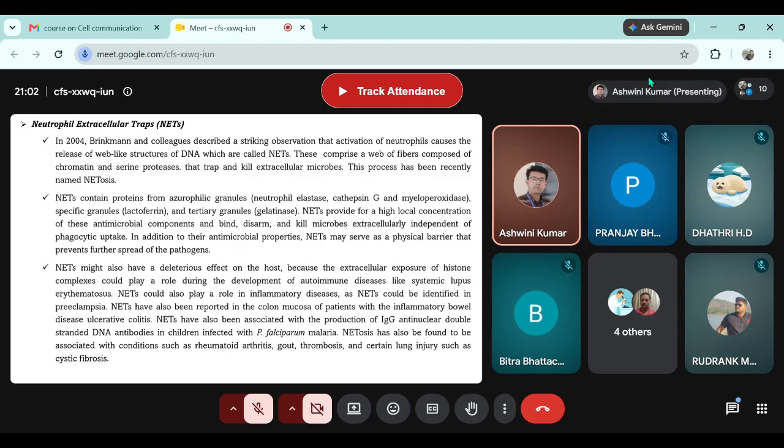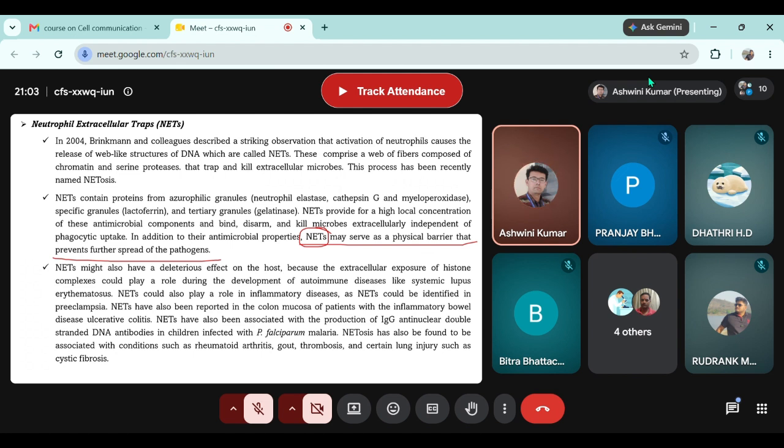Apart from being a mechanism to kill the pathogen, nets may also serve as a physical barrier that prevents the further spread of pathogens. A pathogen which is not trapped can move to other locations also. But if it is trapped in the nets, it will not move elsewhere.